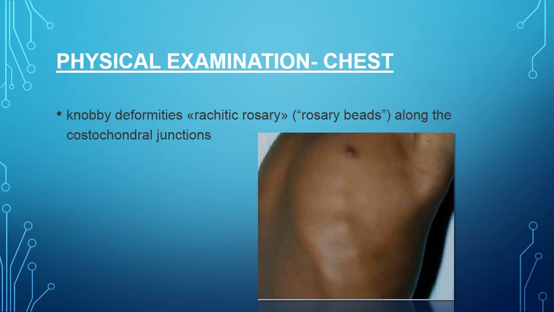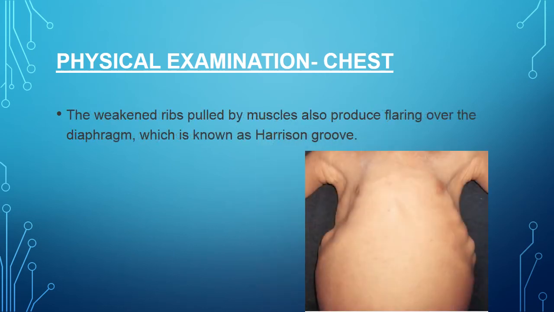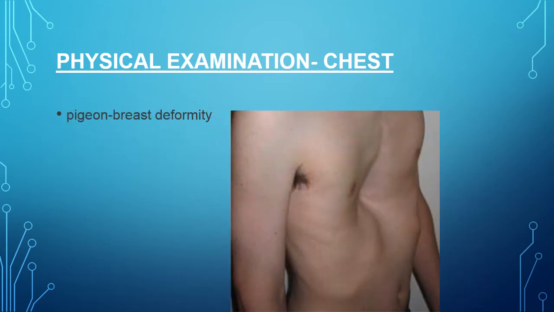Second being the chest, knobby deformities or rachitic rosary or rosary beads along the costochondral junctions are seen. This is mainly on X-rays. Second is a weakened rib pulled by muscles, also producing flaring over the diaphragm, which is also known as a Harrison groove, as seen in the picture. Third is pigeon-chested deformity, which is clearly seen in the picture as the chest wall is pressed inwards.